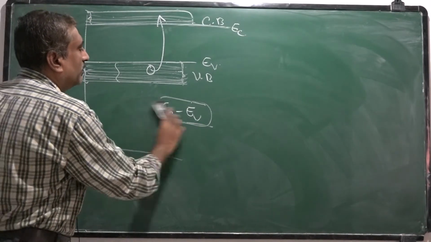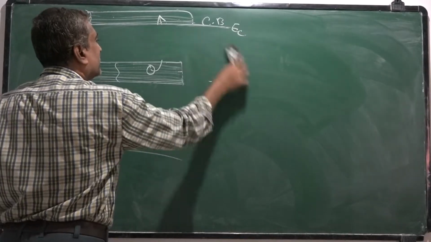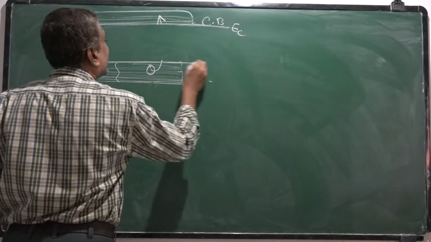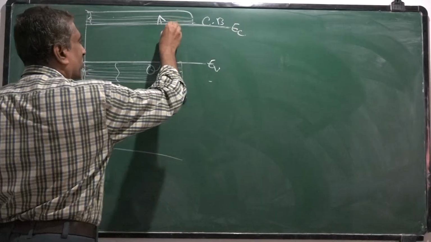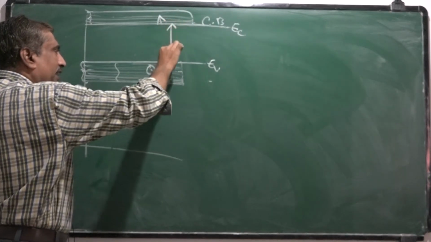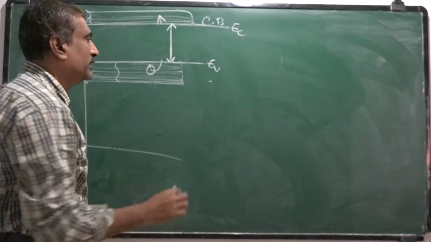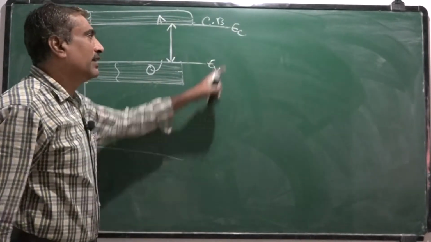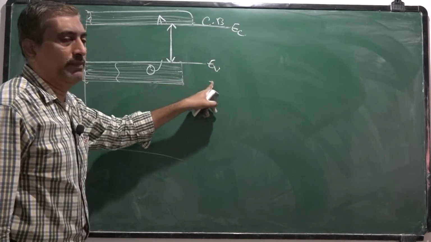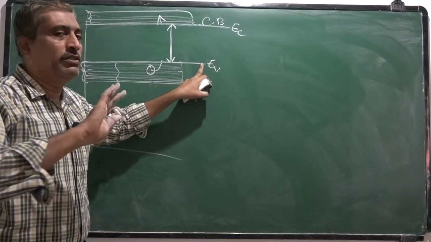Now, the energy difference between the conduction band and valence band is the energy gap in which there is no allowed state for an electron. That means an electron has to possess either an energy greater than EC or less than EV, but in between EV and EC there is no allowed energy state.